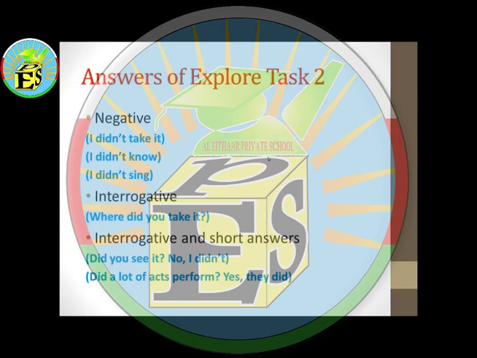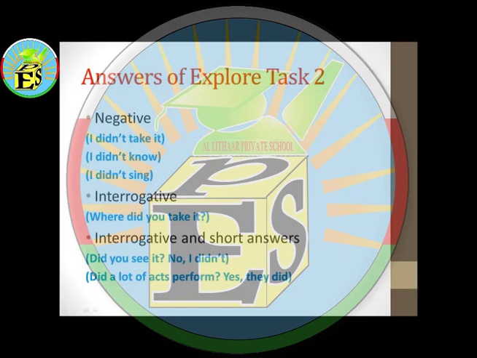So we're done explaining what's in task number 2, but we didn't solve it yet. So here you have the answers of this task, and the first one includes the sentences of the negative form. So I didn't take it. It's all in the dialogue. We just need to take them out of the dialogue. I didn't know, I didn't sing. And then the interrogative is only one example, which is where did you take it?